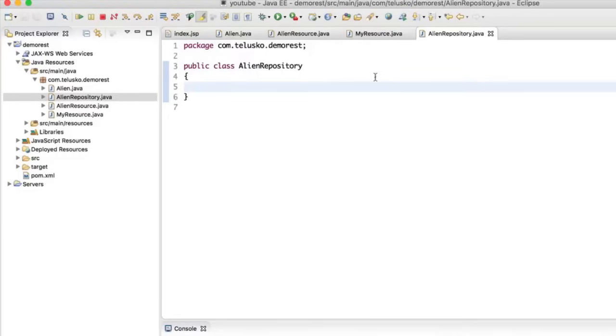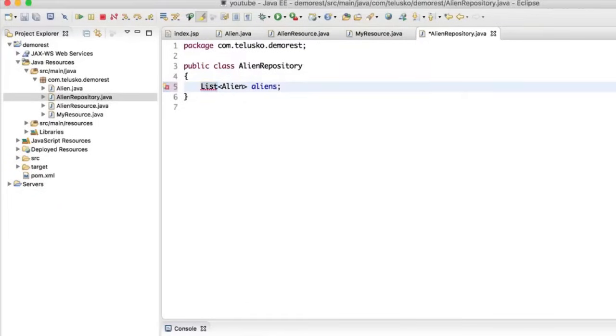So what I will do is, first of all, let me create an array, okay, maybe a list, and that list will be accessed by all the objects. Now how do I do that? I will simply create a list of objects here. So I will say List of Alien, and I will name it aliens equal to, okay, what next? Now we have to say new ArrayList. We have to create the object as well, right? In fact, we can create this object somewhere else. So let's say we are declaring the object here.